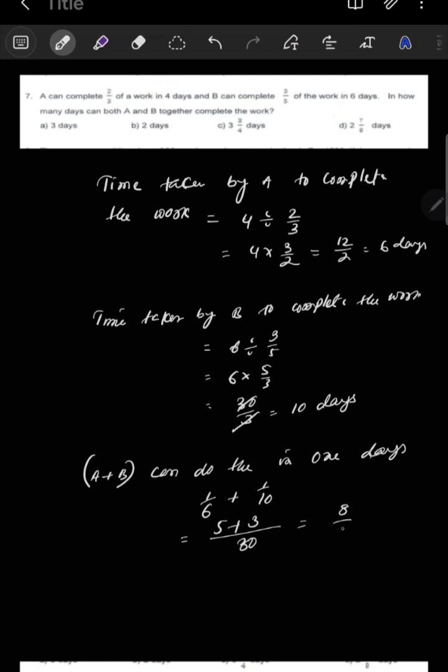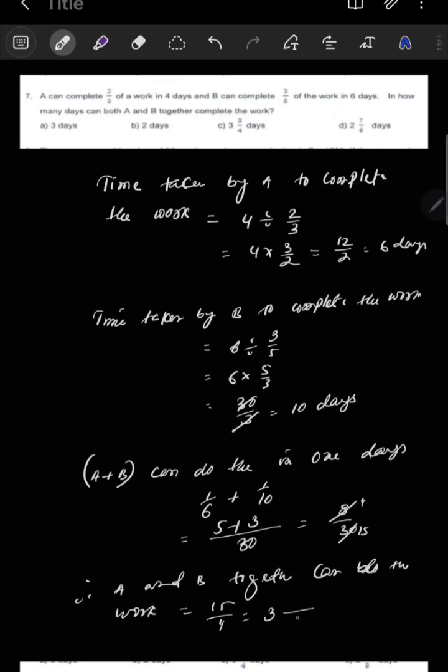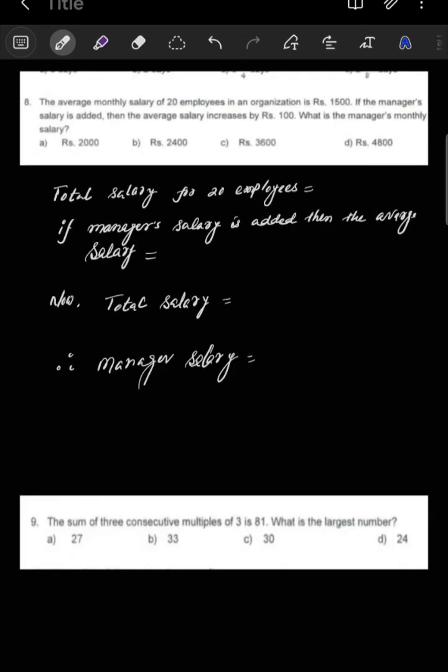You will get 8 by 30. Then if you cut with 2, how many times will it be? It will be 4 times. It will be 15 times. Okay, so now therefore A and B together can do the work in 15 by 4. If you divide, how much do you get? You will get 3. Then 3 into 4, 12. Then the remainder is 3 days. So which option? Option C is the correct option.